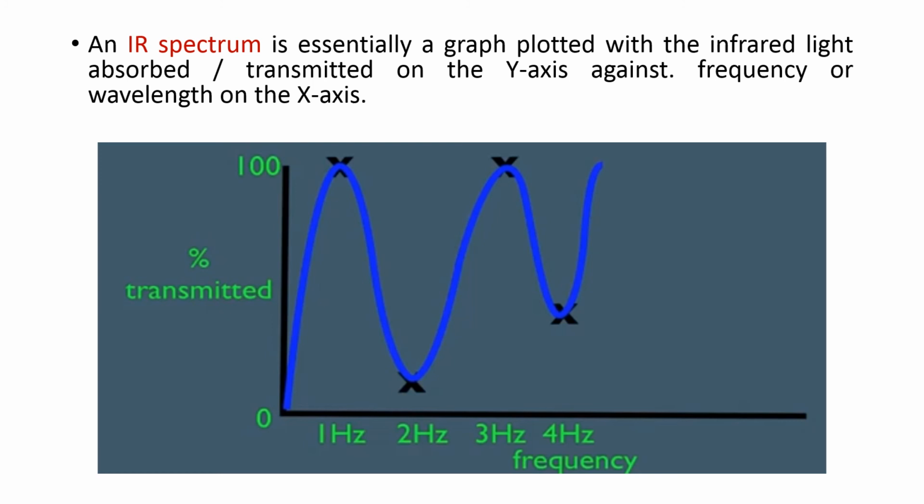This is a weak vibration, only partially absorbed, so we can see a broad band here like this. So this is how we plot a spectrum in an IR spectrometer. This is how the detector detects the transmittance. So 2 Hz and 4 Hz were absorbed by the molecule, and the remaining 1 Hz and 3 Hz are 100% transmitted out.